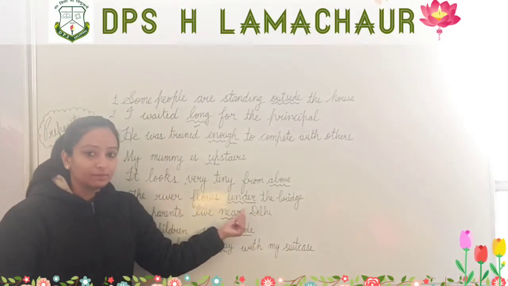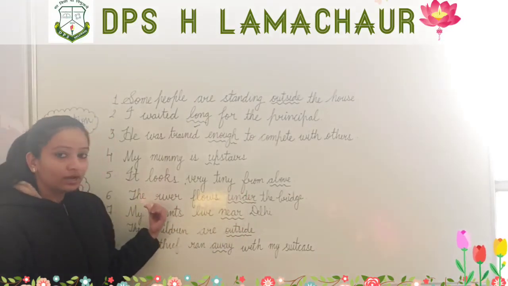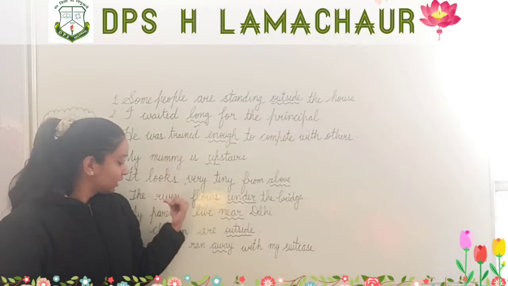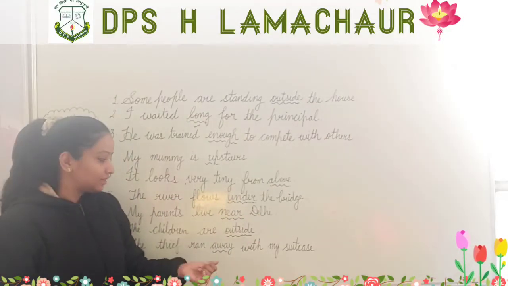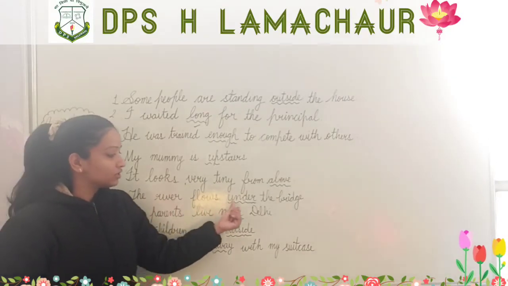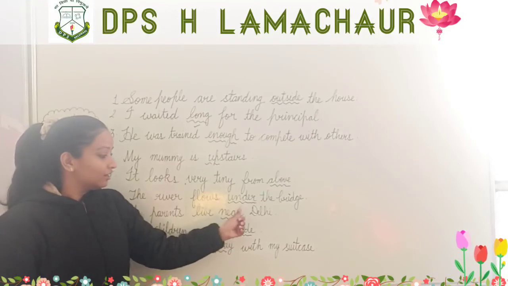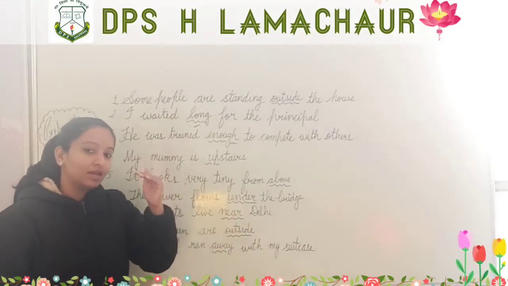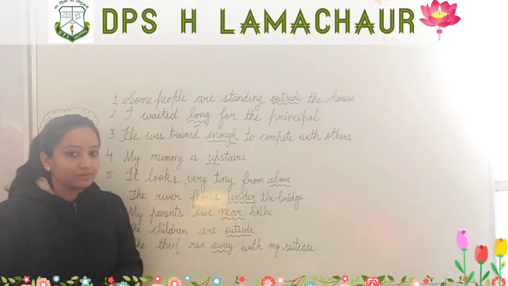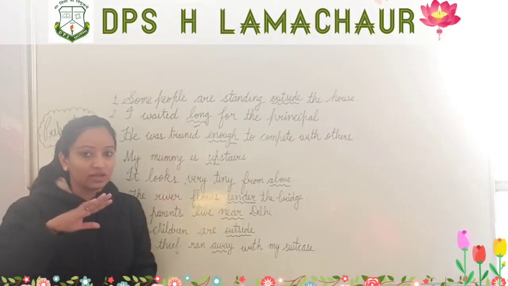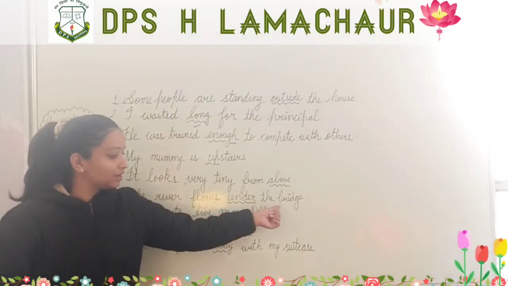It is before the noun, and without this word we are not getting any meaning. The river flows the bridge. It does not make any sense. So when we say the river flows under the bridge, then only it makes sense. And you all know that we use under when something is below another thing, and that other thing is covering it. So here the river flows under the bridge.